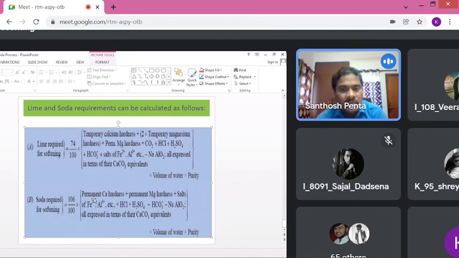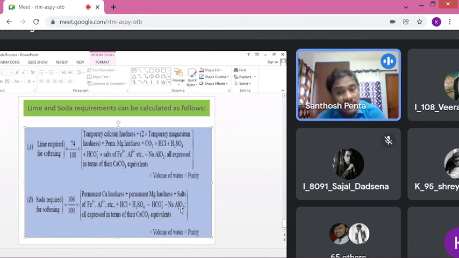That is nothing but permanent calcium hardness, permanent magnesium hardness plus salts. Then what are the salts? Same. Permanent calcium hardness, soda is required. Permanent magnesium hardness, soda is required. Salts of iron and aluminum, these also require soda. Then if acids like HCl and H2SO4 are there, L plus S is required, so soda is required. So this was incorporated in the soda.